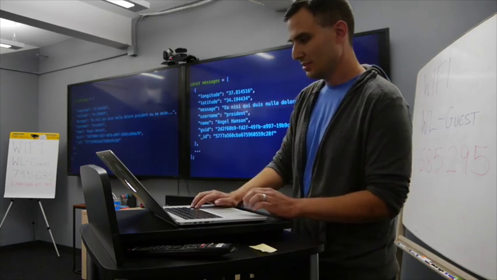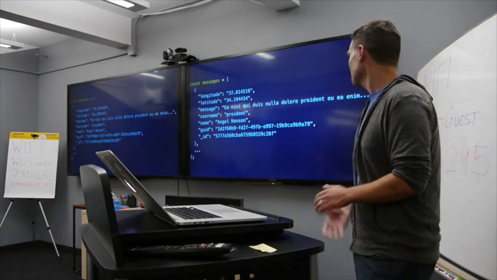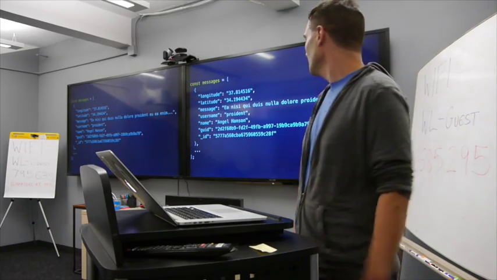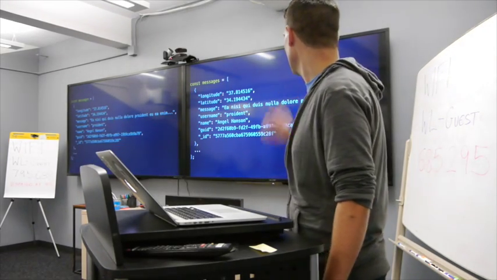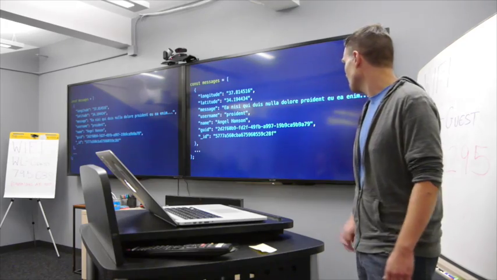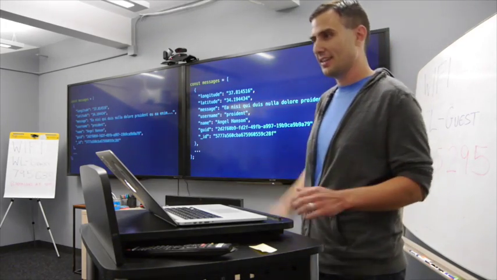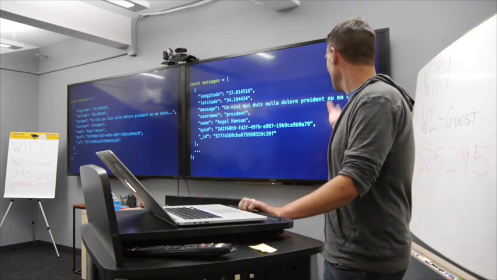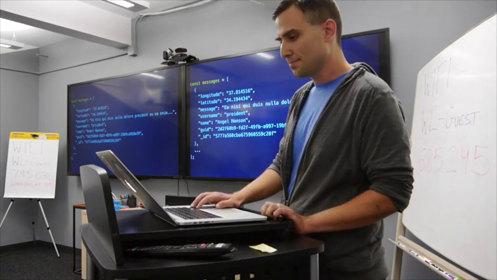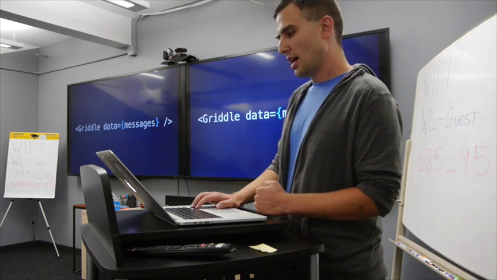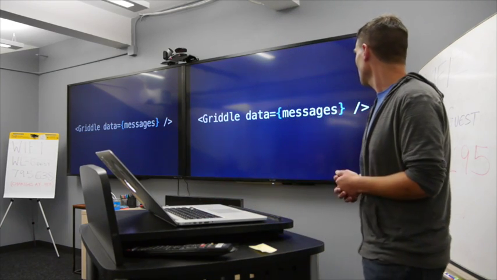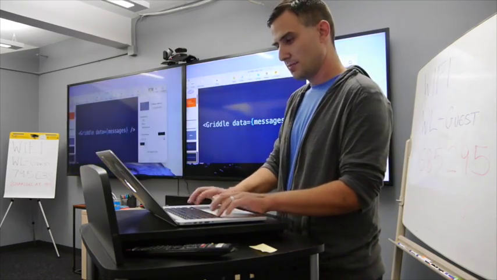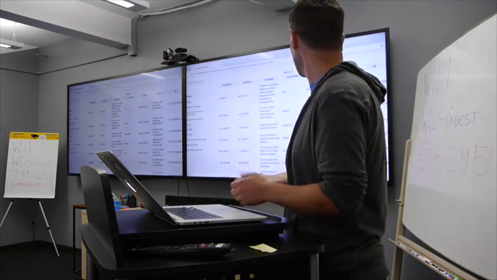False alarm. So let's say we have a data structure like this, where we have Twitter or Facebook or something. We have just an array of messages. We have latitude, longitude, a message, which happens to be in Latin. If any of you speak Latin here, that's awesome. But I do not. A name, and then some ID information. And so we can include Griddle and then say Griddle data equals messages. And we get a table like this.